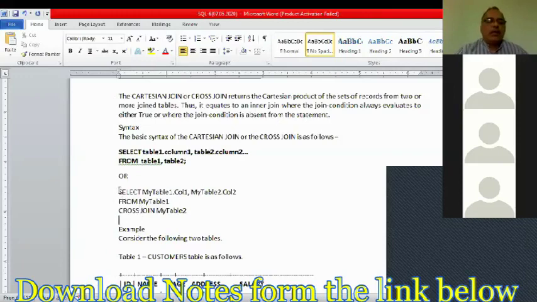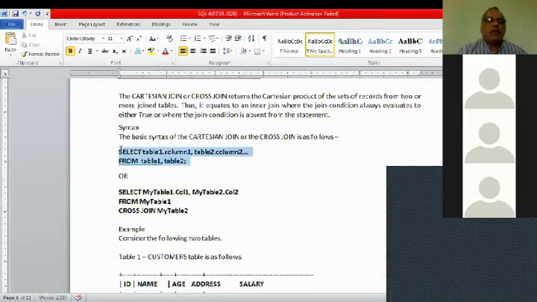So this way also you can write, but this is most popular and easier. Select table 1 dot column 1 comma table 2 dot column 2 from table 1 comma table 2. This is also allowed. Say there are two tables, my table 1 and my table 2. Column 1 belongs to my table 1. Column 2 belongs to my table 2. From my table 1, cross join.